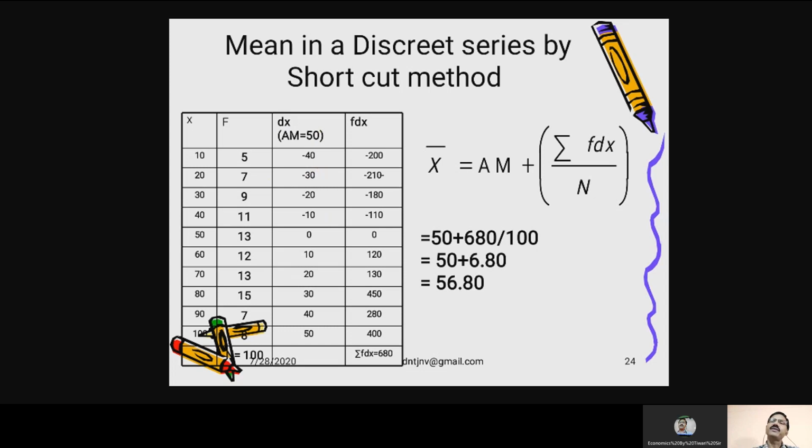Then f is to be multiplied by dx. 5 into minus 40 is minus 200. 7 into minus 30 is minus 210. 9 into minus 20 is minus 180. 11 into minus 10 is equal to minus 110. In this way, you can find sigma f dx. Apply this formula, and you will be able to get the mean.